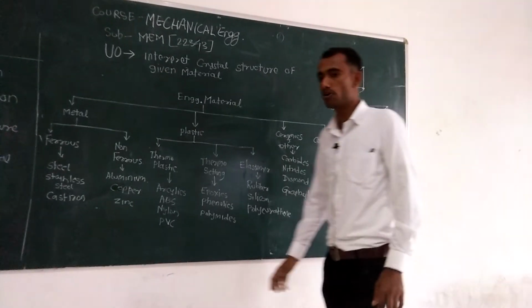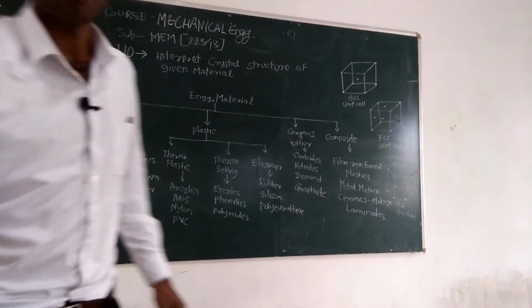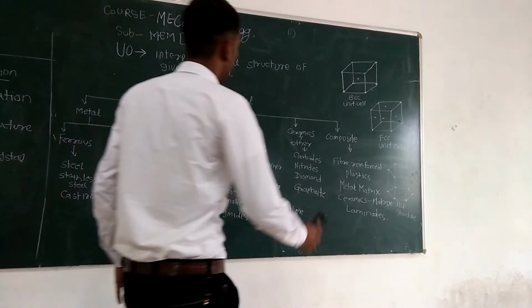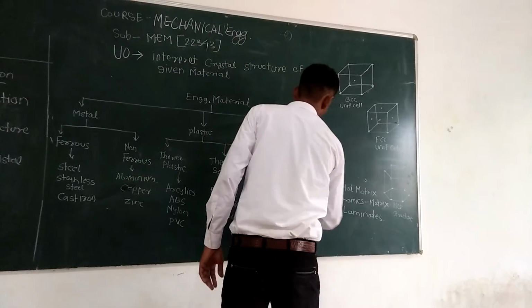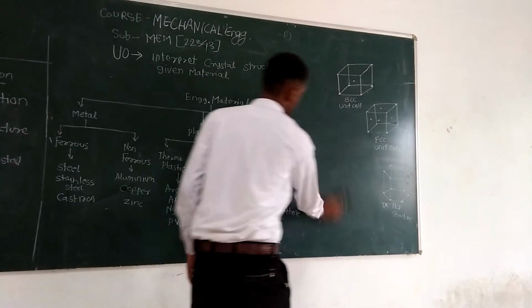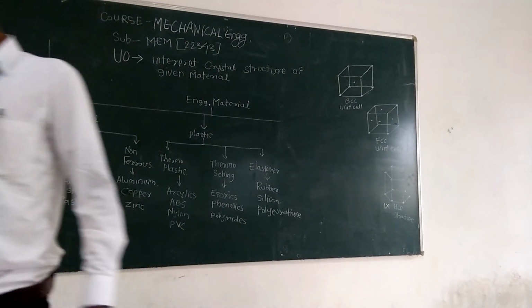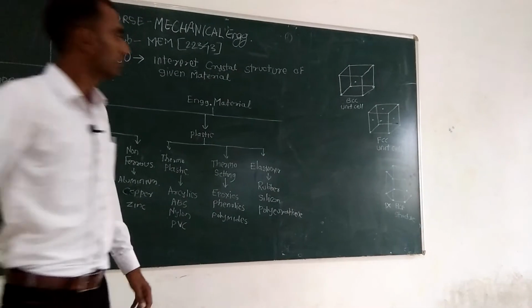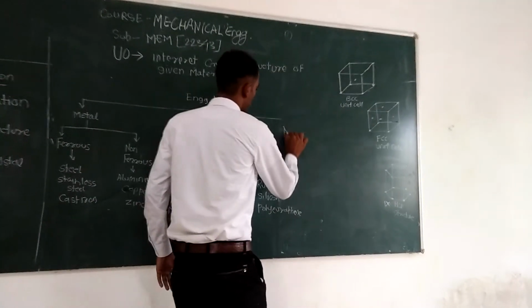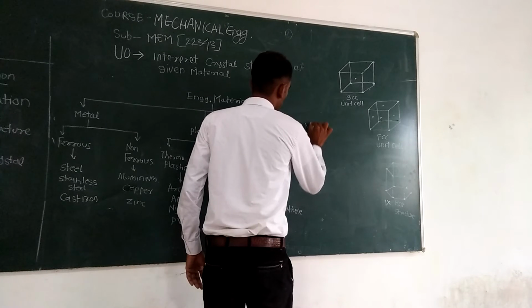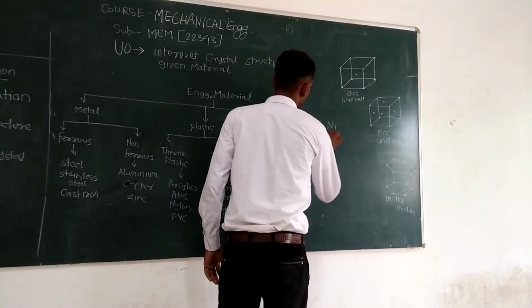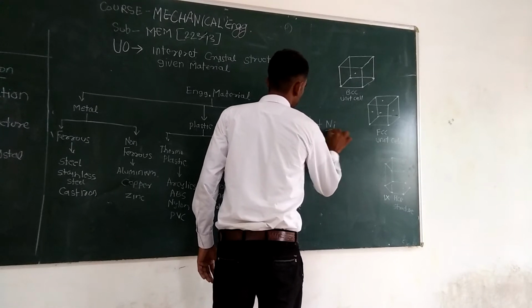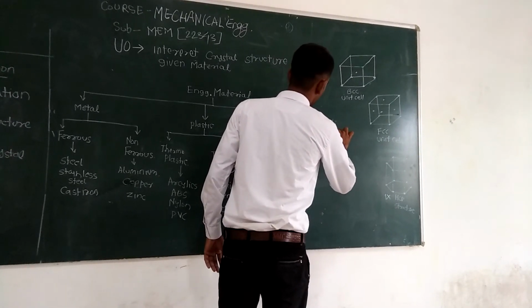Now if you want to calculate the number of atoms per unit cell, then we can calculate it by using the formula: capital N equals n suffix c plus n suffix I divided by 8 plus divided by 1.